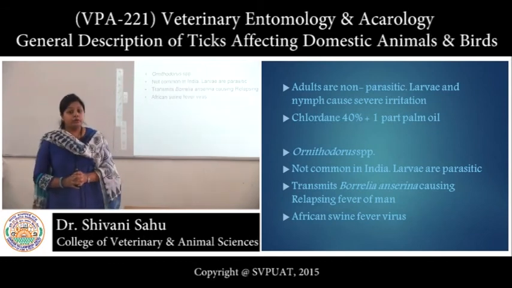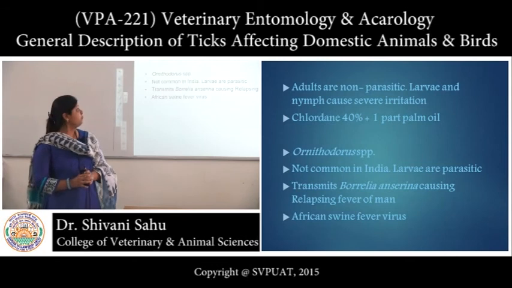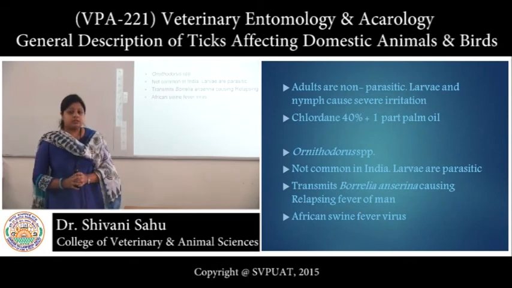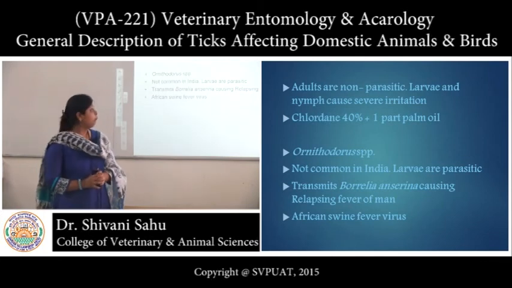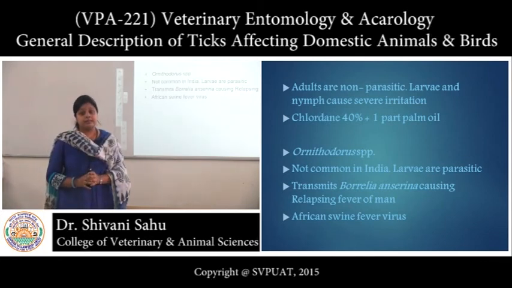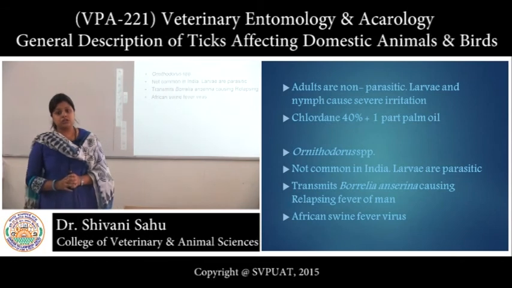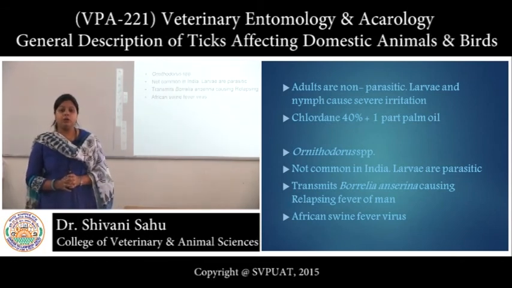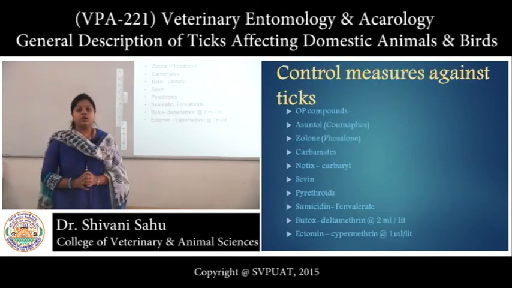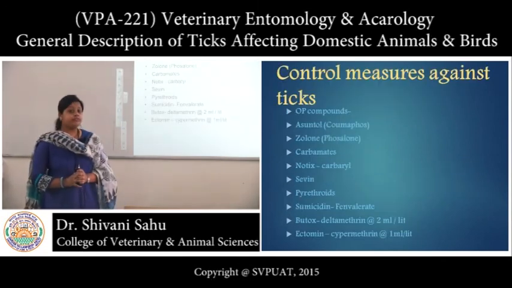Now, coming to Ornithodoros species, here also larvae are parasitic, not the adults, and it is not common in India, found in Africa. It transmits Borrelia duttoni, which is a causative agent of relapsing fever in men, and also African swine fever virus. Now, coming to treatment and control of ticks.